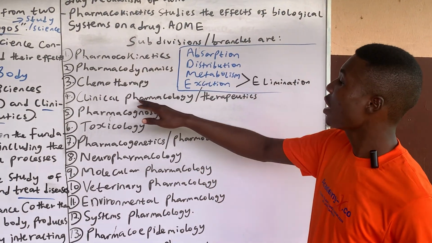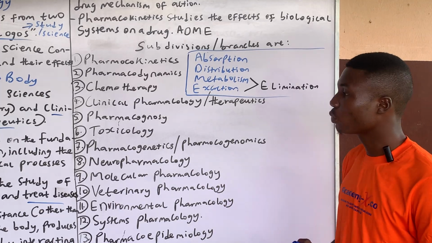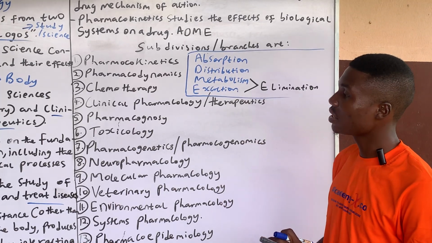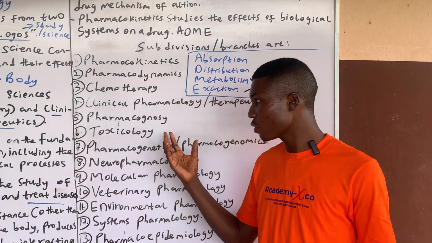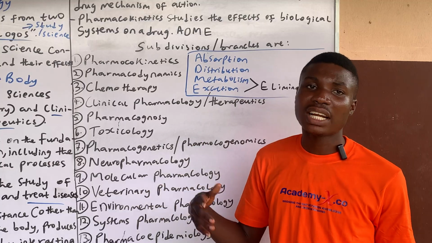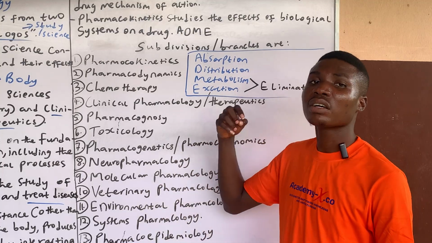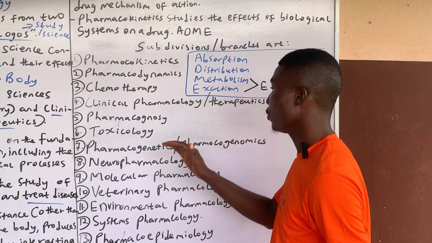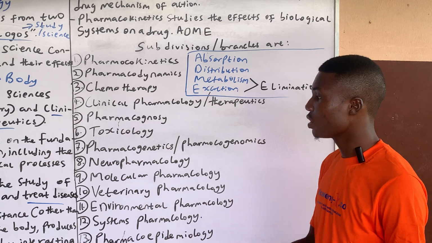All right, then clinical pharmacology or therapeutics is about using pharmacological principles in the treatment and taking care of patients. Then pharmacognosy has to do with the use of drugs that come from natural origins, and natural origins in this context refers to drugs from plants, minerals, and animal sources. I hope that's making sense to you. So it's a branch of pharmacy on its own. By now you should already know what pharmacognosy is.